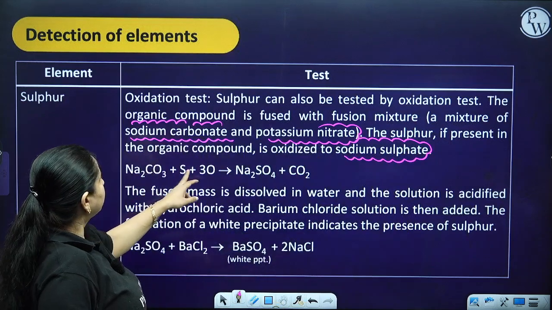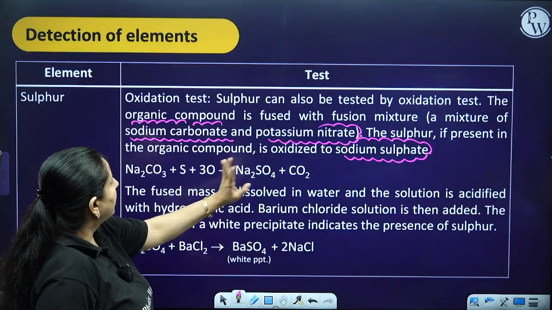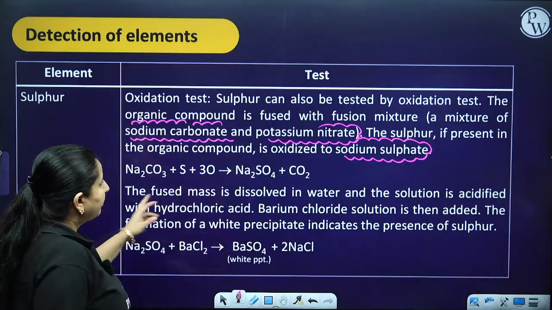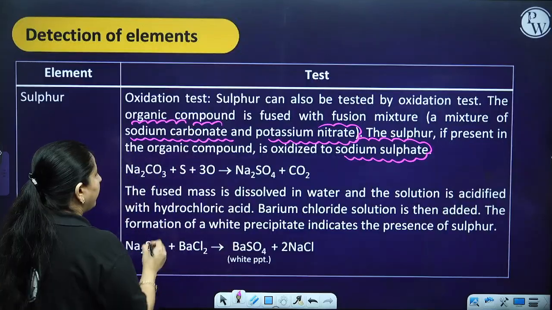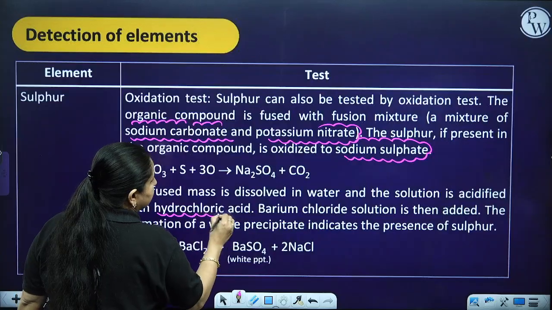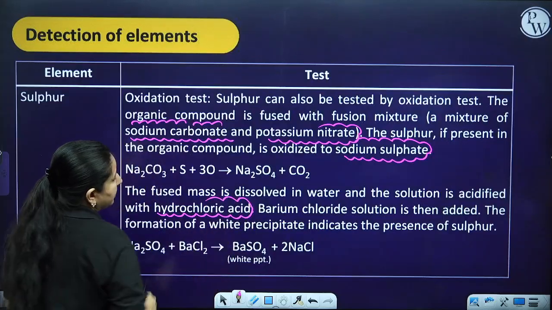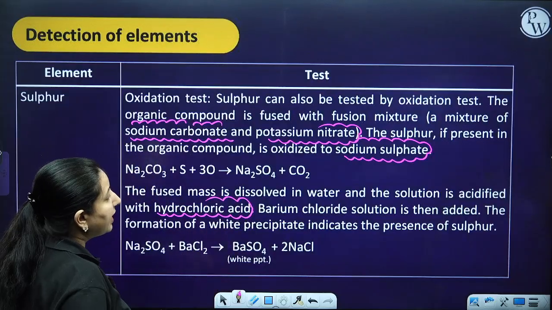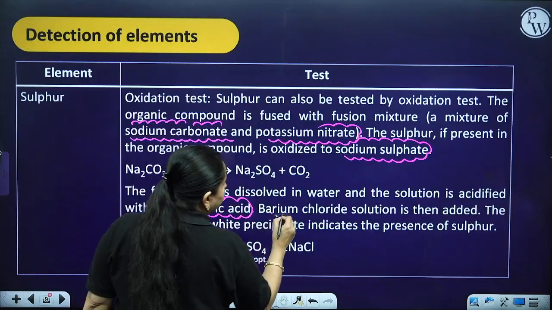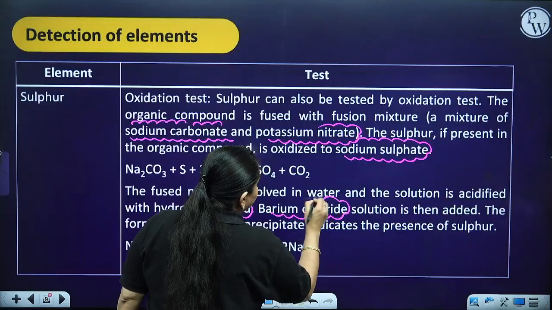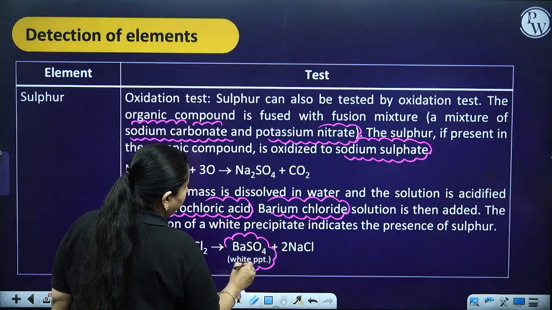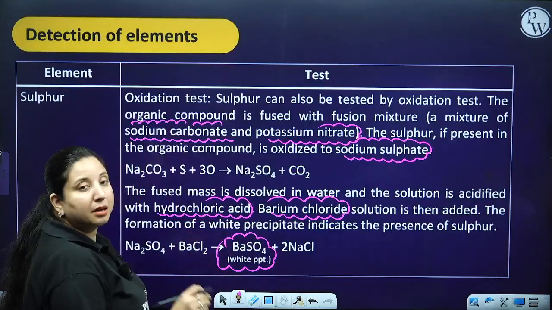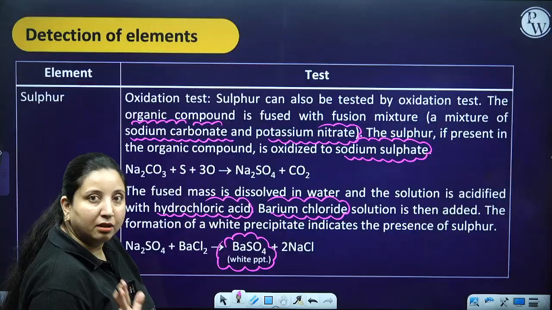The fused mass is dissolved in water and the solution is acidified with hydrochloric acid. On addition of barium chloride, you get a white precipitate of BaSO4, which indicates the presence of sulfur.